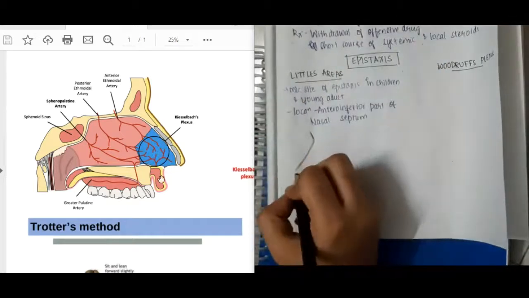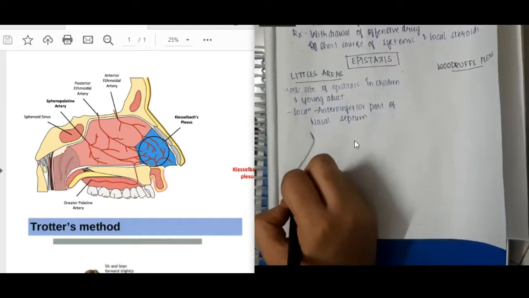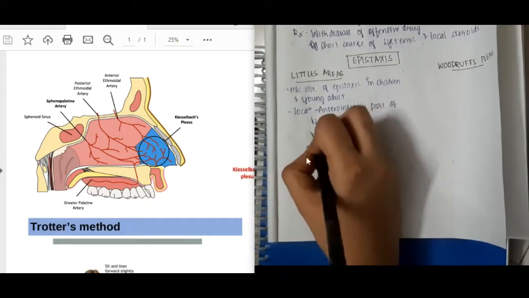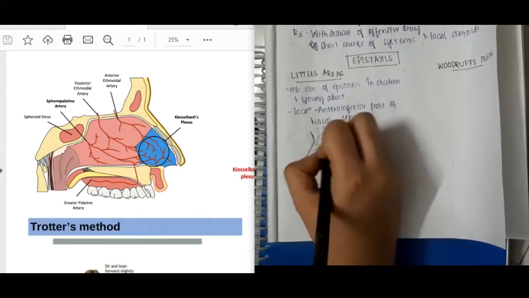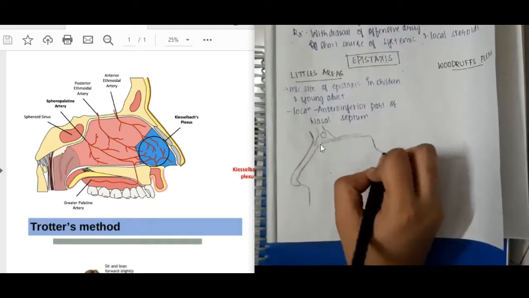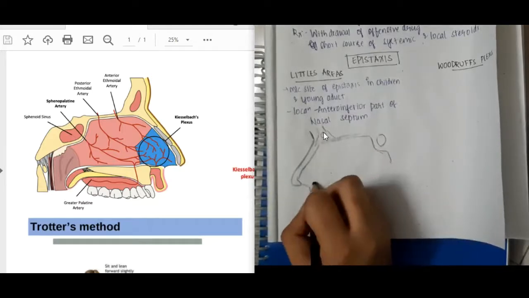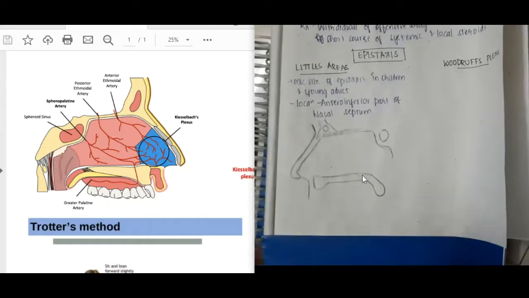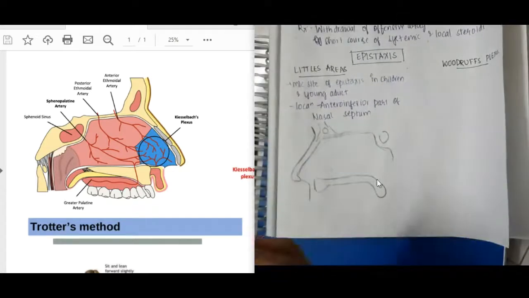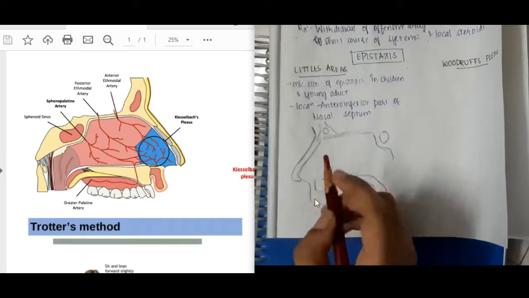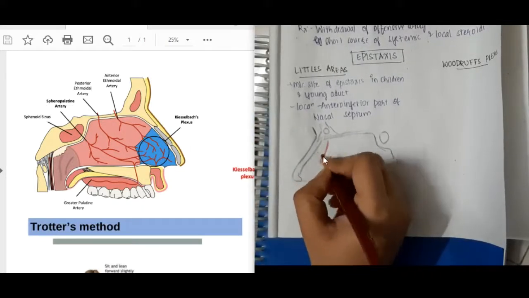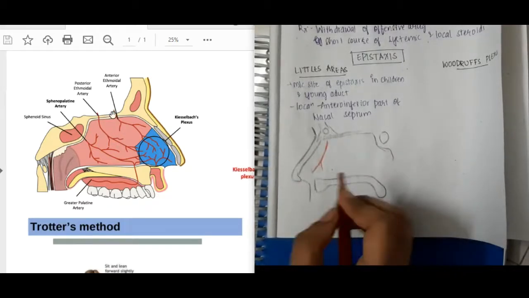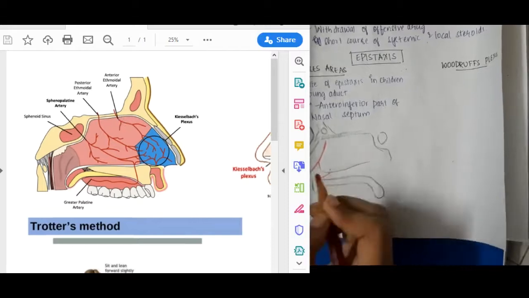So let me draw this nasal septum again. That is the nose, which I have already drawn, and the nasal septum. This is the frontal sinus, then this is the roof of the nose, this is the sphenoid sinus, and this is the floor of the nose, which is nothing but hard palate and soft palate. If you see here, this artery is the anterior ethmoidal artery. Even in this diagram you can see the anterior ethmoidal artery.